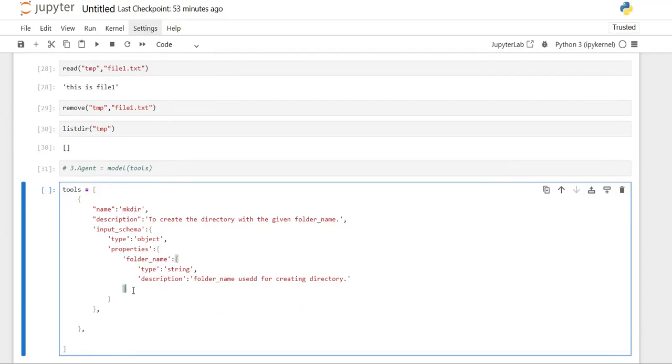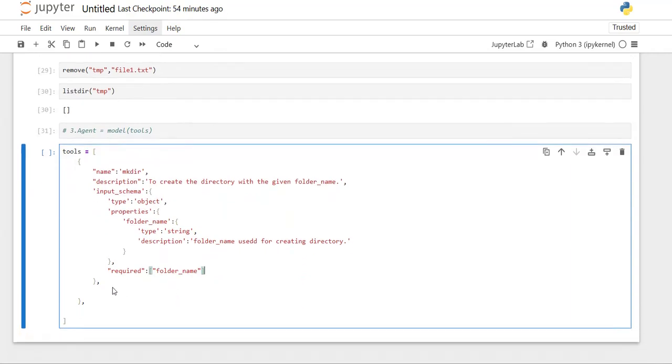Like that, however many variables there are, you can define them all here, only related to this particular tool or method. Along with this, one more important thing you need to provide here is required. What are the required variables? The required variable is this folder name. Definitely we need to pass it. If we don't pass it, it won't work. So that also you need to specify here.